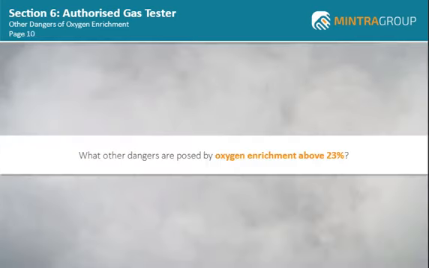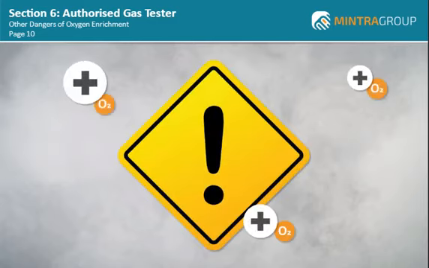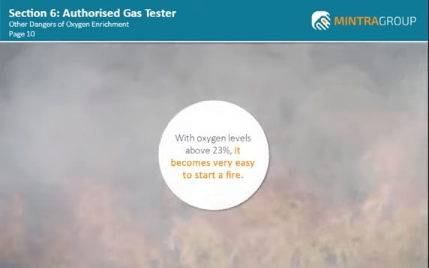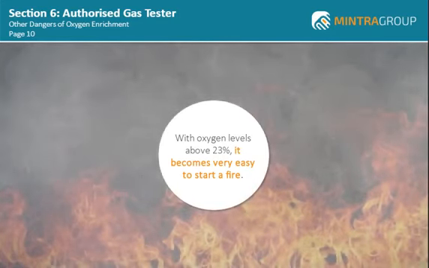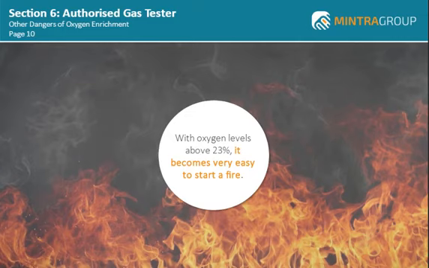What other dangers are posed by oxygen enrichment above 23%? Even a small increase in the oxygen level in the air above 23% can create a very dangerous situation. With oxygen levels above 23%, it becomes very easy to start a fire. The fire will then burn hotter and more fiercely than in air with lower oxygen levels and may become almost